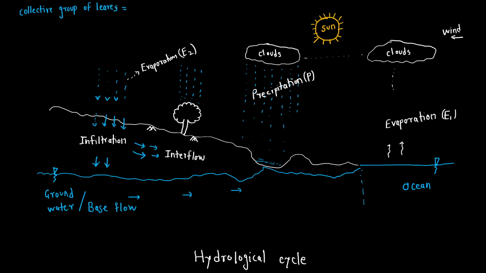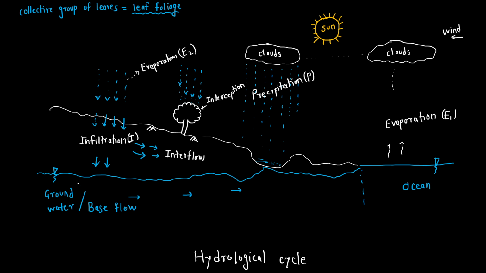So we can call this leaf foliage. This is a new term, so that's why I'm writing it. If you see the term leaf foliage, that means all the leaves present on a particular tree, we are considering as one single entity. All the water getting collected by the leaves here, we call intercepted water, and this process is called interception. It is a minor loss, so let's not denote it, because the major one, infiltration, is denoted by I.